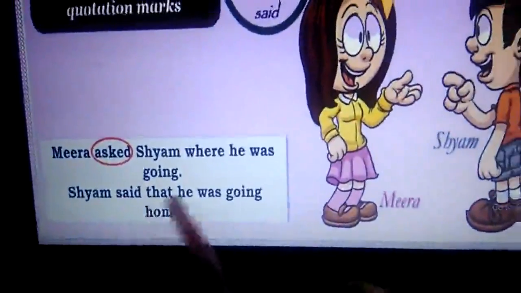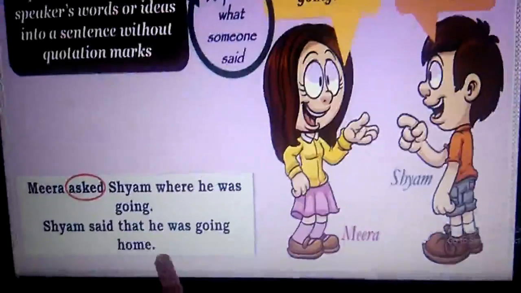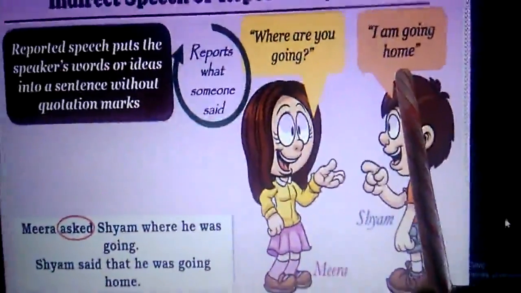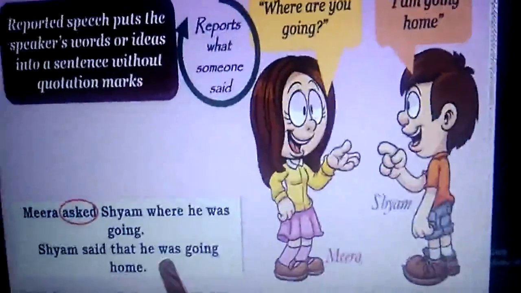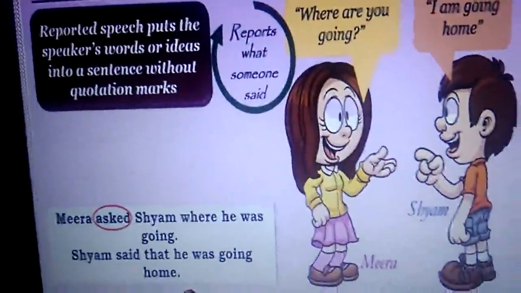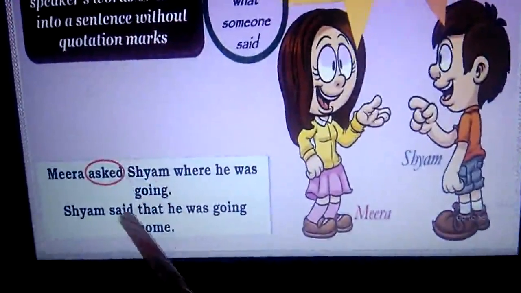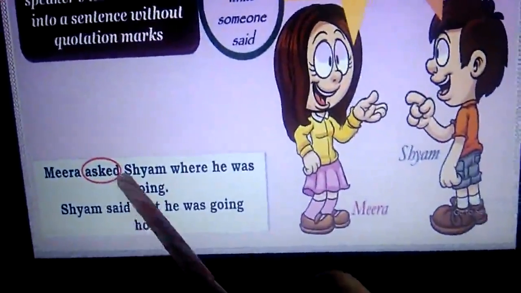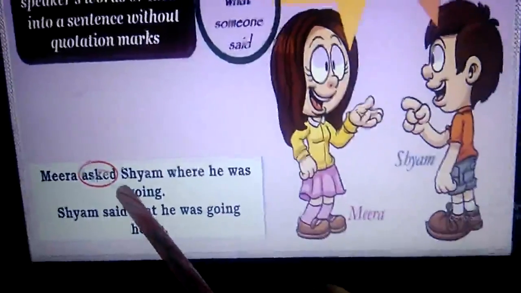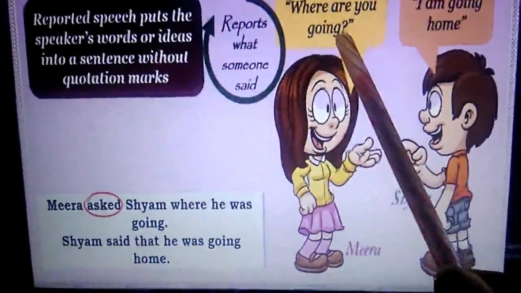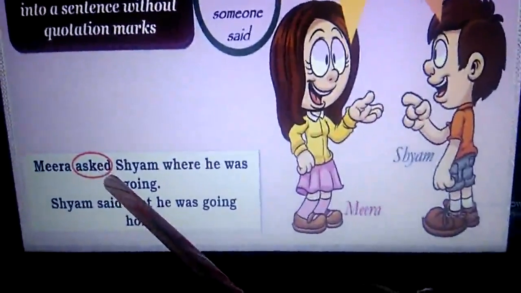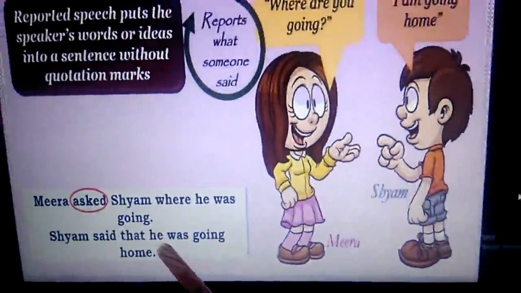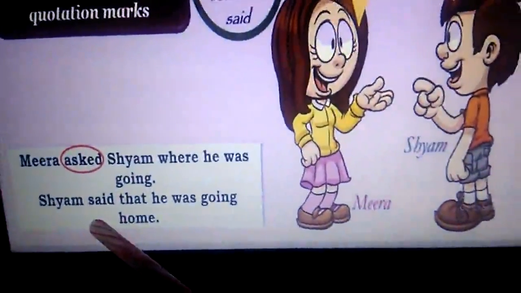See here, Shyam said that he was going home. Here also, we have not quoted the exact words of the speaker. Instead, we try to report what was spoken by the speaker. Here in the example, we have used asked and said as reporting verbs. In the first example, as it is referring to a question, we have used asked as the reporting verb. In the second example, as it is referring to a statement, we have used the reporting verb said.